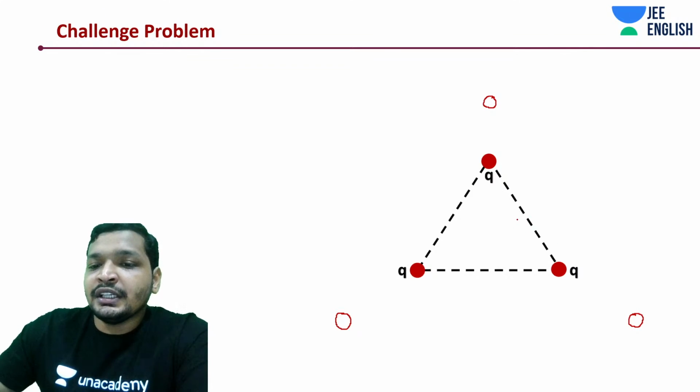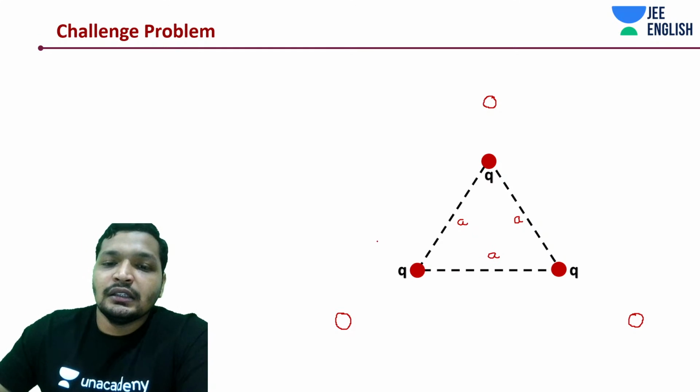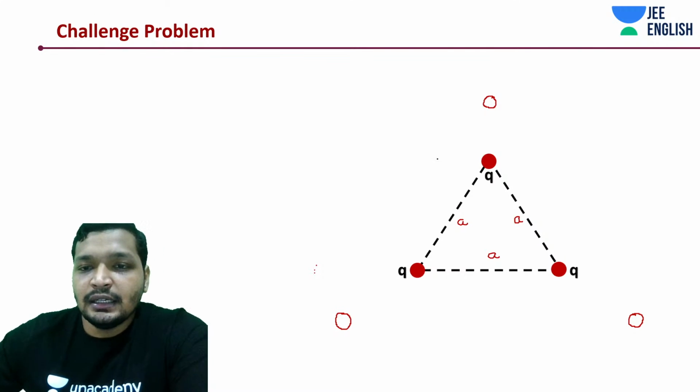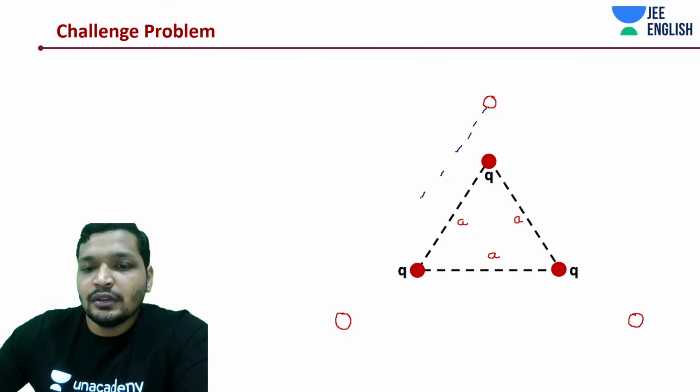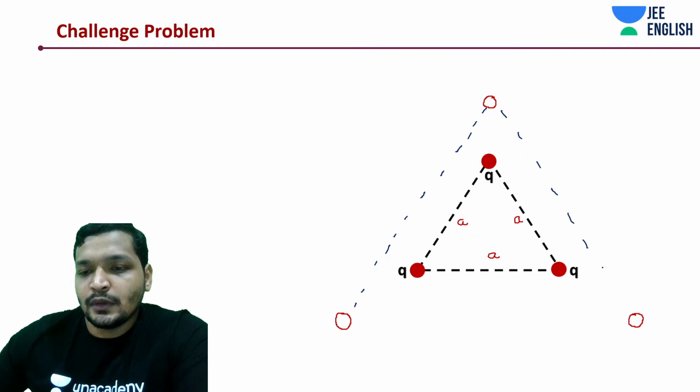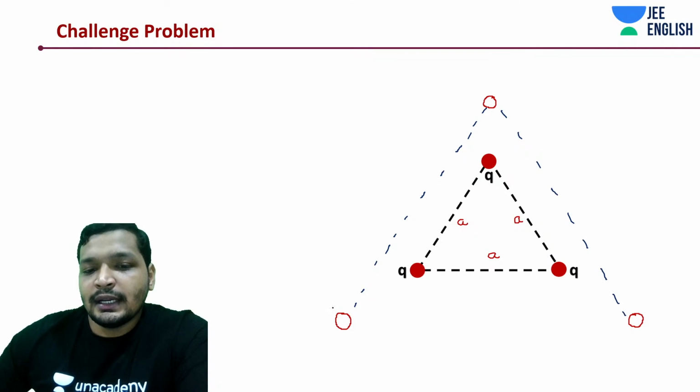Okay. Initially, it was inside a triangle with side A. Now, what happened? It is in a triangle with side 2A. Why did it gain kinetic energy? It lost some potential energy. So this is also an equilateral triangle.